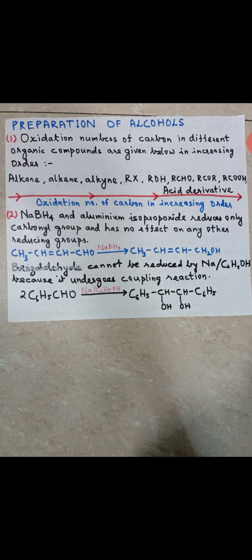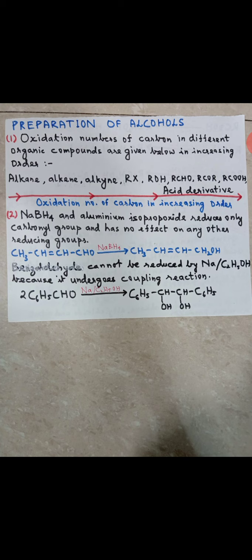Understood? So see there, the type of reducing agent. Alright, but you'll study this in the aldehyde chapter when I teach you. Listen carefully. Instead of NaBH4, if I use a very strong reducing agent like hydrogen H2 in presence of nickel, platinum or palladium, that means catalytic reduction, then what will happen? The double bond also will be reduced to single bond.